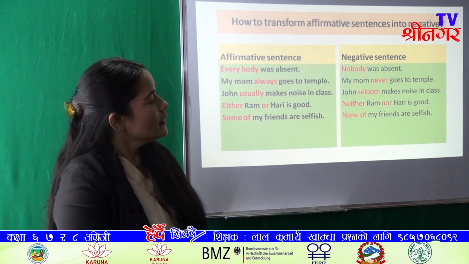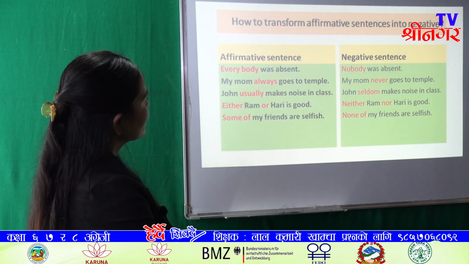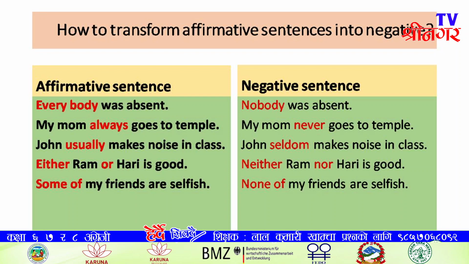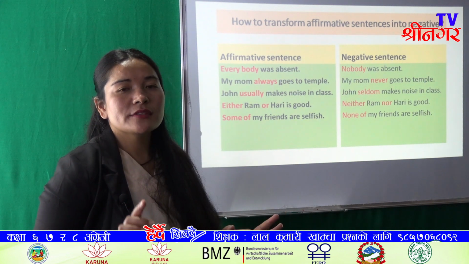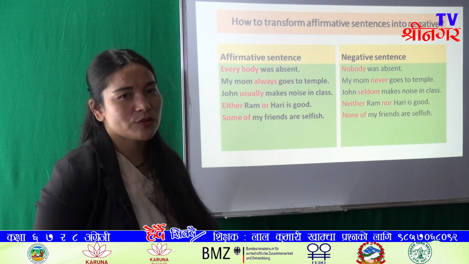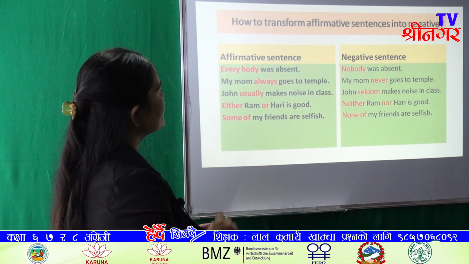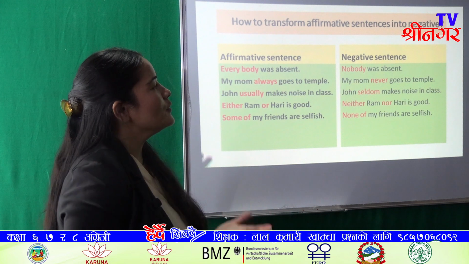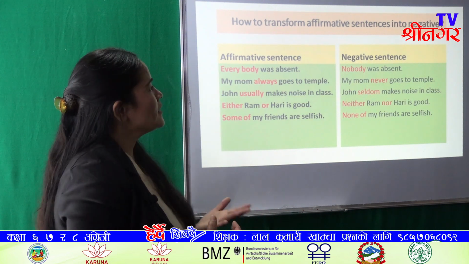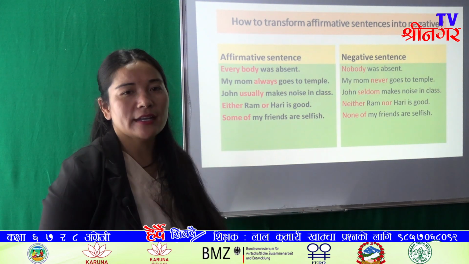Okay, and look at this example. Everybody was absent, and its negative is nobody was absent. Here we don't use not with an auxiliary verb, but we change everybody into nobody. It means changing some words also. We can change an affirmative sentence into negative.